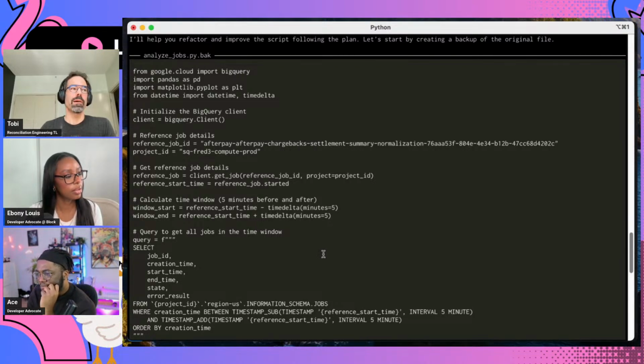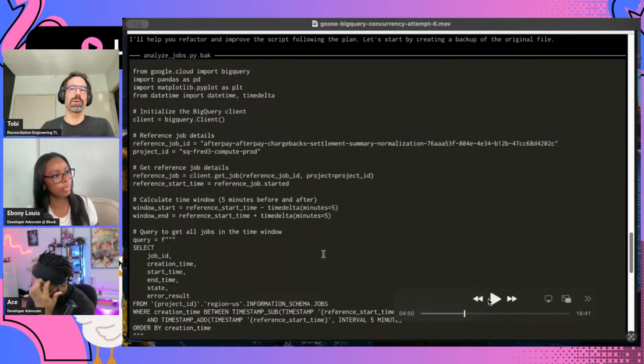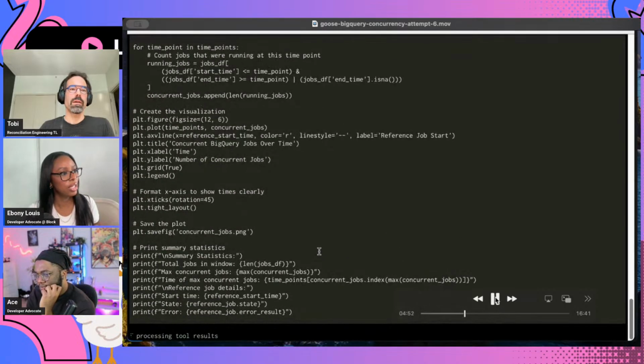Sometimes it just plainly overwrote the script that I already had. And this time it chose to create backup files like this and then sometimes number them. I'm not sure how to best control that, but that might be something you could put in your Goose hints file maybe, to tell it, oh, I want you to always create a new script whenever I give you a new prompt or something.